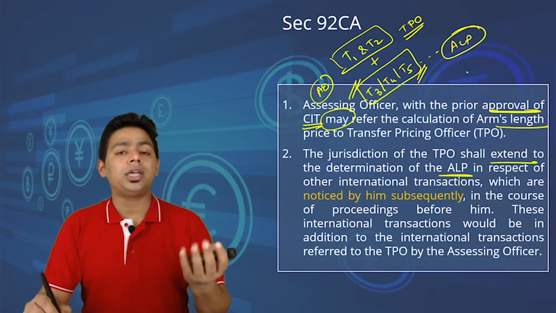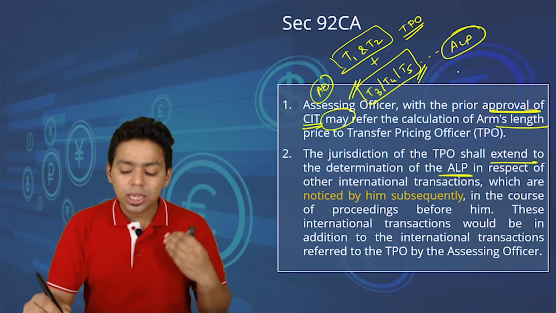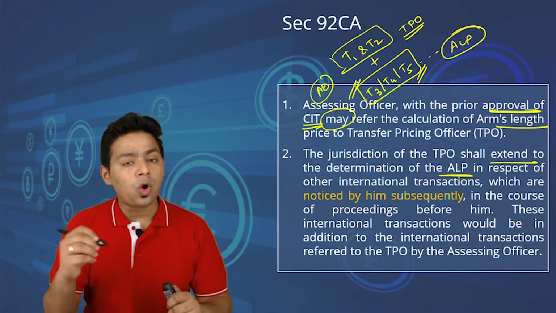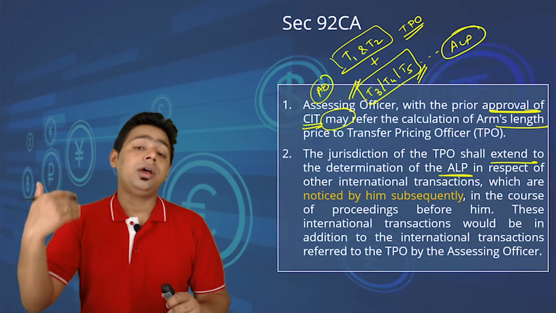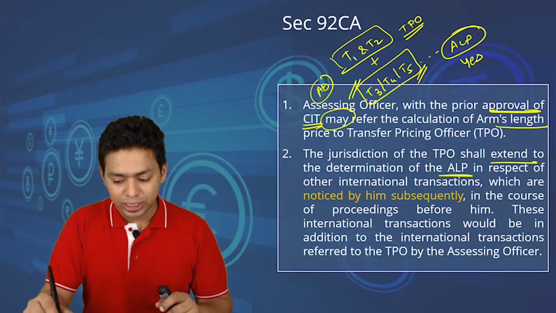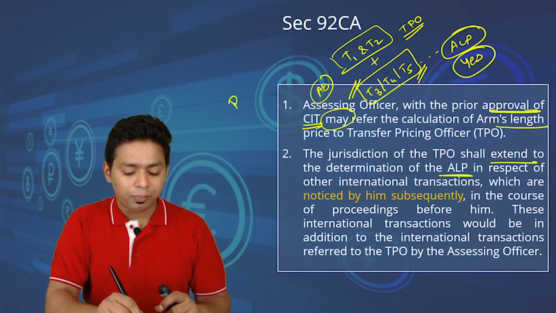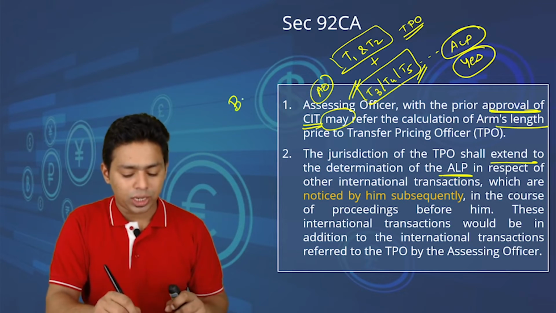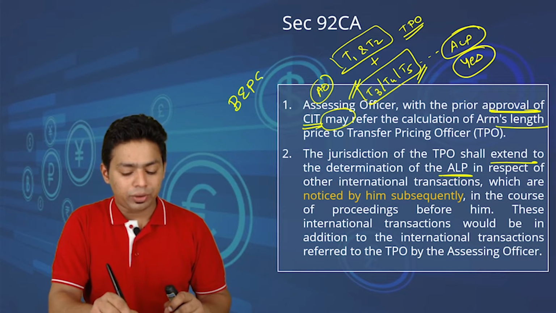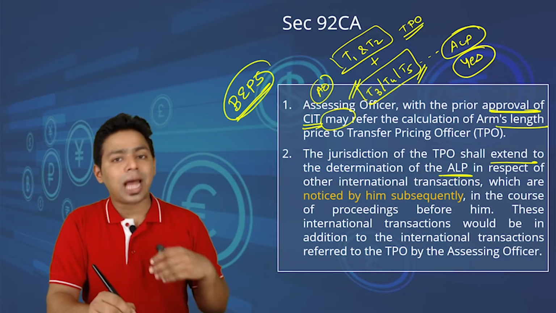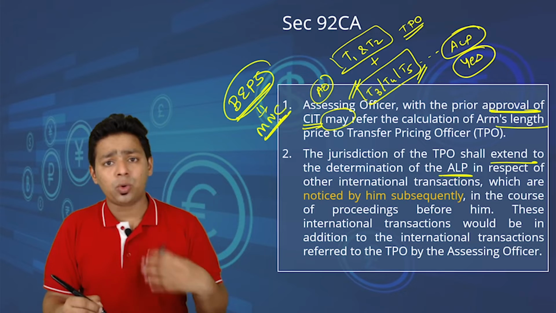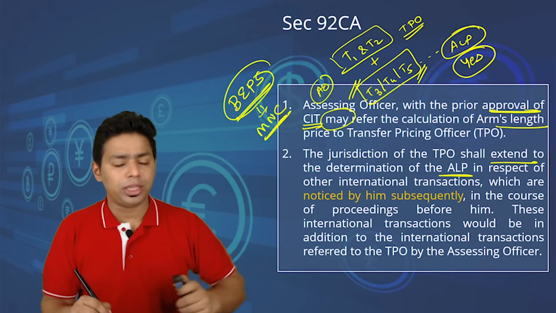The question will ask you, can he do so? Can he determine the arm's length price of those transactions which were not referred by the AO but identified during the proceeding by the TPO? And the answer is definitely yes, because the purpose of having the whole transfer pricing provision in India is to eliminate or control base erosion and profit shifting strategies adopted by multinational corporations. And we are controlling that to a greater extent by having this kind of provision.